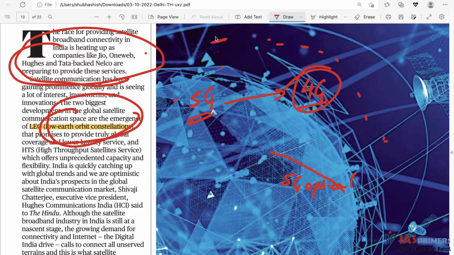We need some satellite-based network, like in the US we have Starlink, the company of Elon Musk. They can provide a high-speed internet connection and complement the inadequacies on the ground. So from satellite we can get high-speed internet.